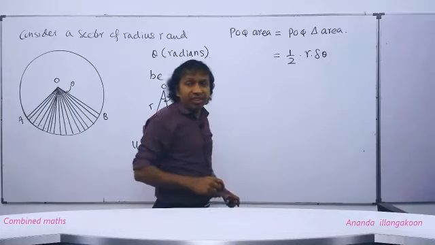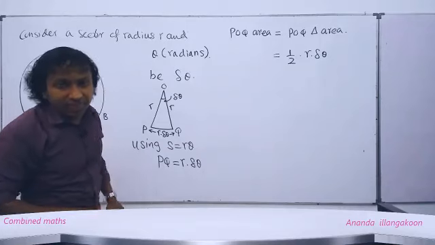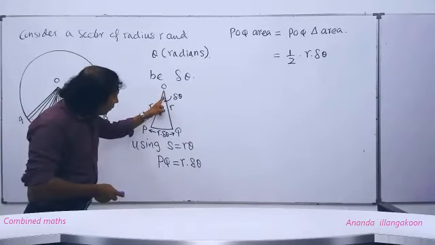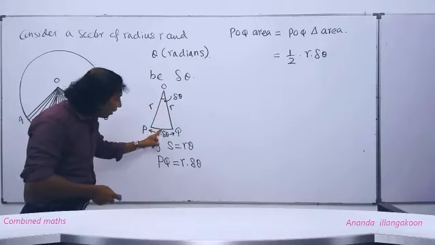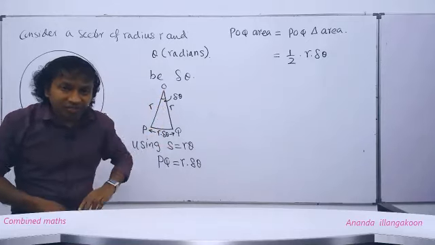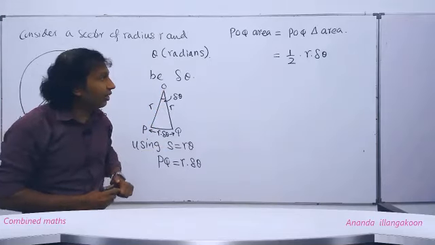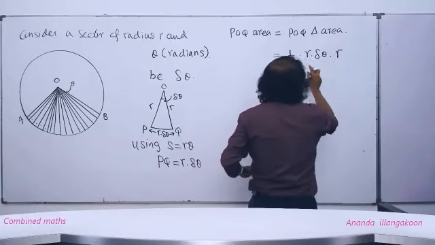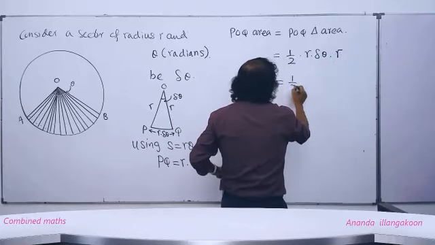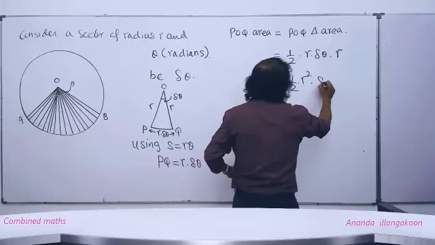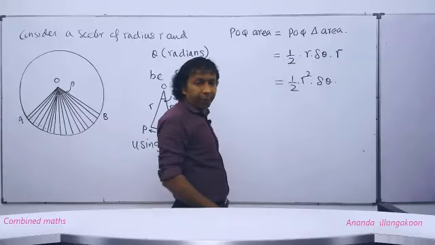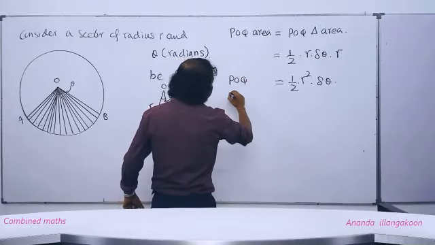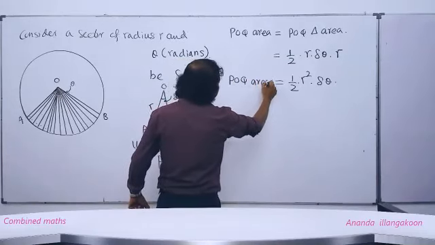Can somebody tell me what the height is? Perpendicular height, people. When you drop a perpendicular, that perpendicular height is going to be the radius of the circle, no? Half base into perpendicular height is r. Then r and r, people, r squared delta theta. This is the POQ sectorial area. POQ is this formula.